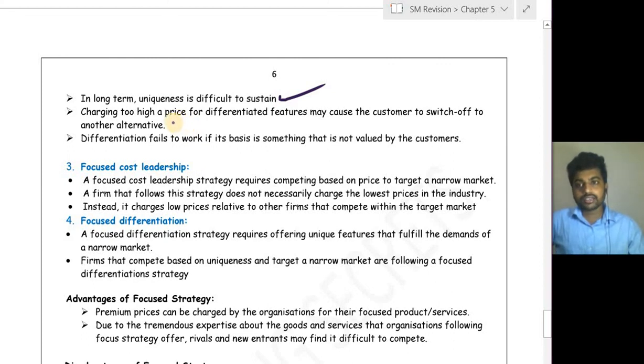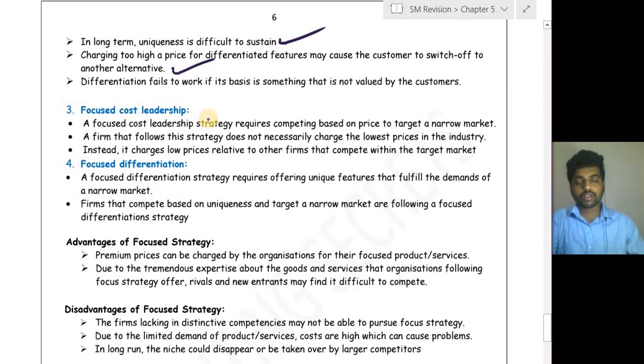Charging too high a price for differentiated features may cause the customer to switch to other alternatives. So charging more might also make the customer think that it is not worth that particular price, so they might switch to the normal product. Differentiation fails to work if its basis is something that is not valued by the customer. So if the customer does not want that particular feature, and the company brings that particular feature, that is of no use. That will not give any value to the customer.